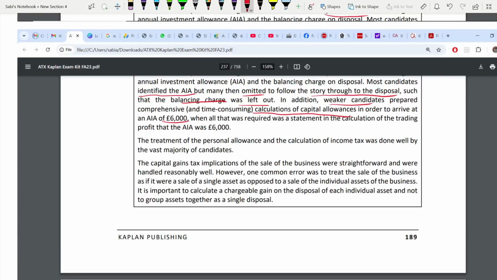You just need one line of capital allowances. That's it. That lengthy calculation of capital allowances was not asked. It would be asked when there were so many assets given to you with different rates, with different carbon emission, like cars, equipment, plant and machinery, purchased at different dates. Then you might have required a lengthy capital allowance table. Now it's not required. It's just one equipment worth 6,000. Tax written down value was 0. So full 6,000 you will get.